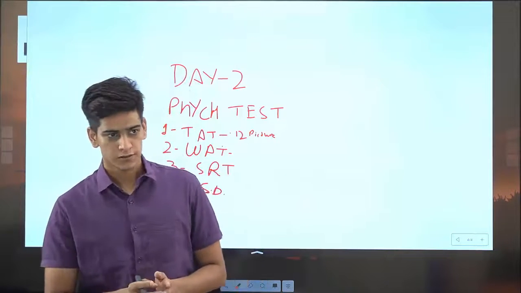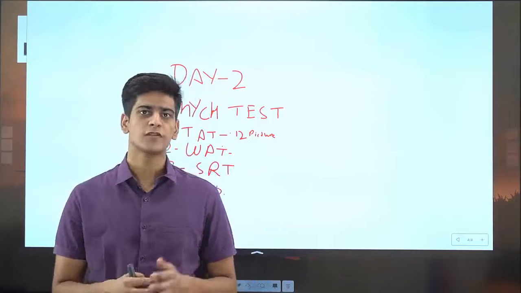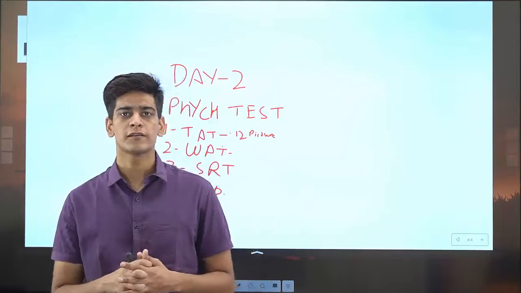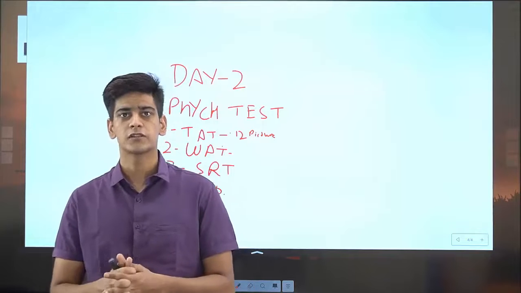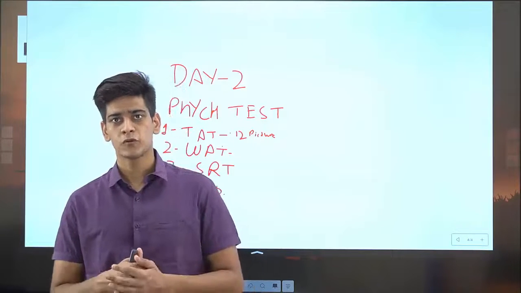Now you might be thinking what should be the ideal length of the sentence. I would recommend writing not more than 5 to 6 words.